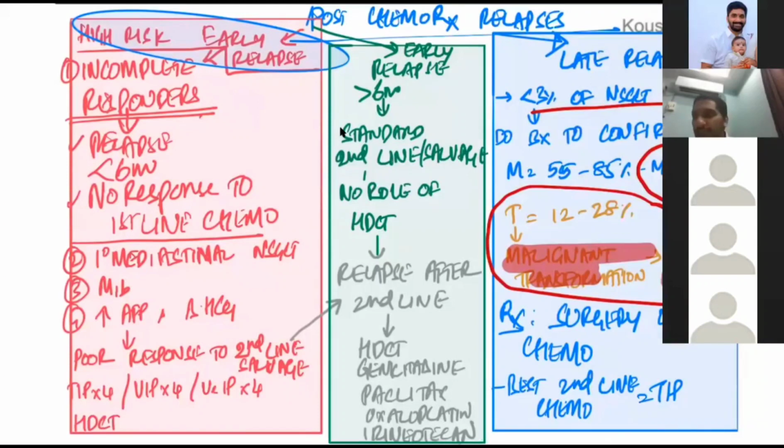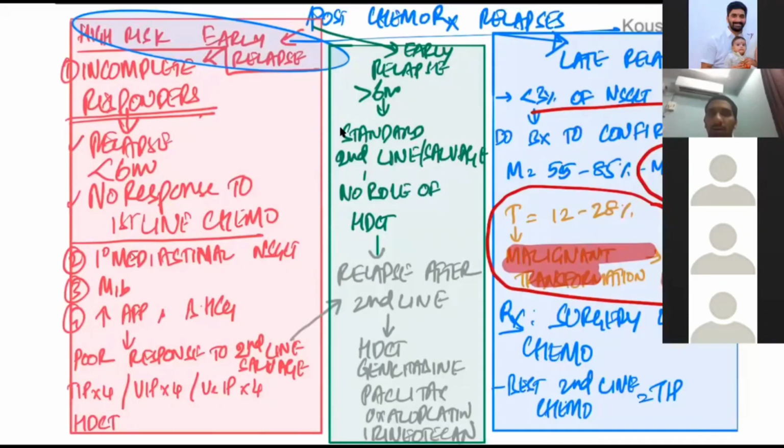Next, anything else? Sir, can you repeat that residual mass mantra? Residual mass in seminoma, if it is less than 3 centimeters, nothing else to be done. No, sir, that T4T, what you were saying. Oh, that percentage of residual masses in a patient who has undergone post chemotherapy RPLND.